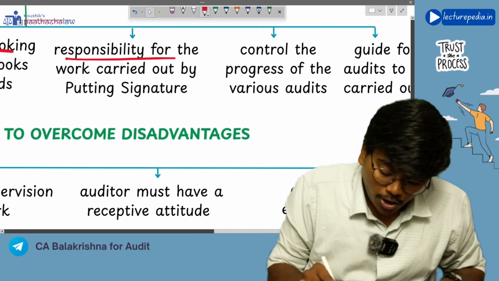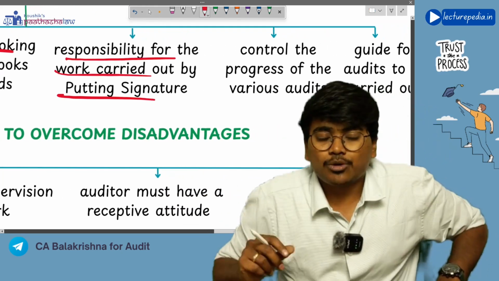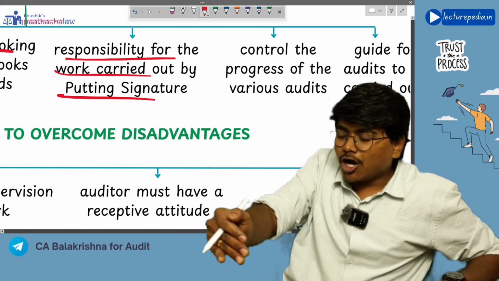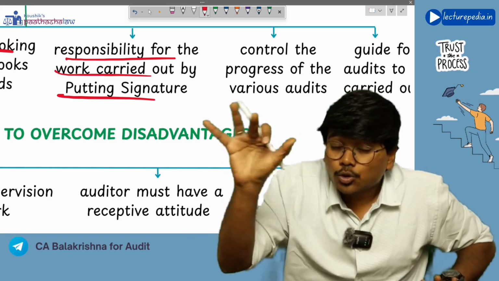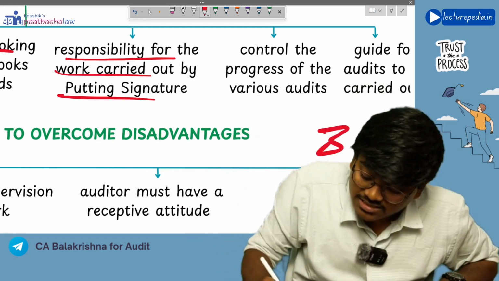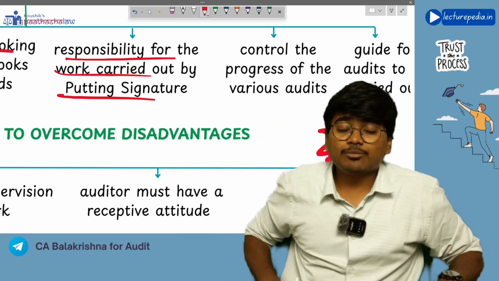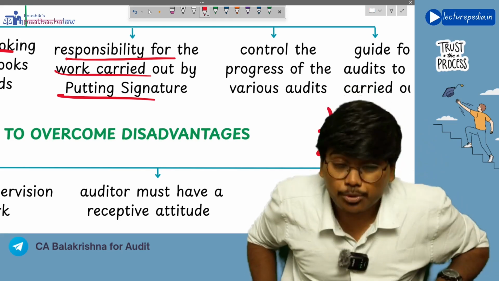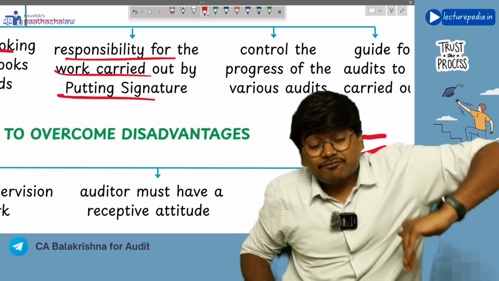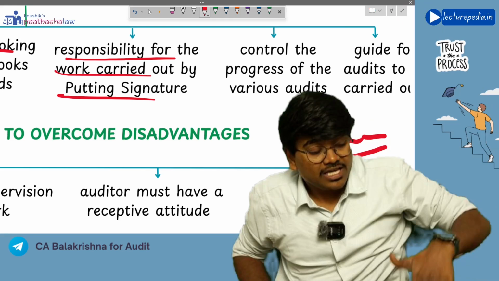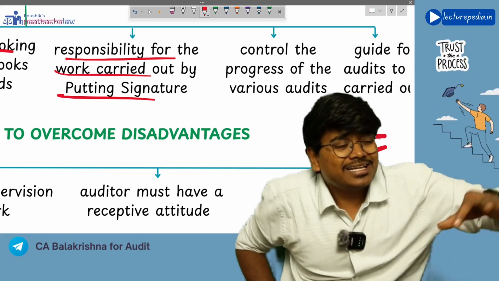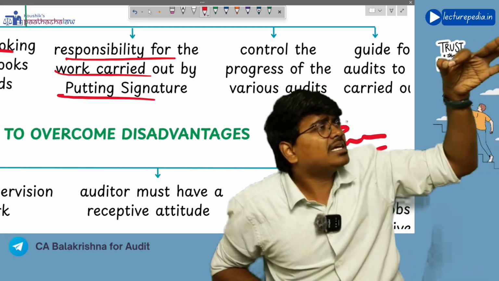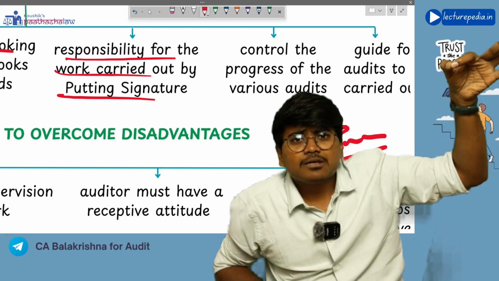Next, responsibility for the work carried out, by putting a signature. Basically, after the audit work is done as per the audit program, the article assistant who has done that work will put his signature on the audit program. So after 2 years or 3 years, if any misstatement or anything wrong is found in that area, the auditor can take that audit program and see who has audited this area.